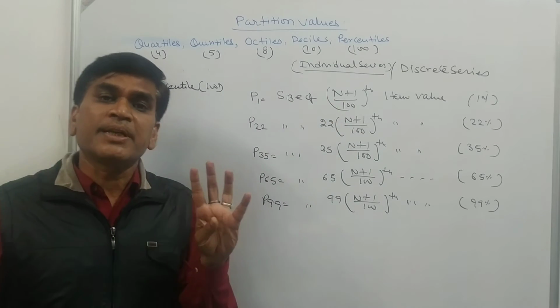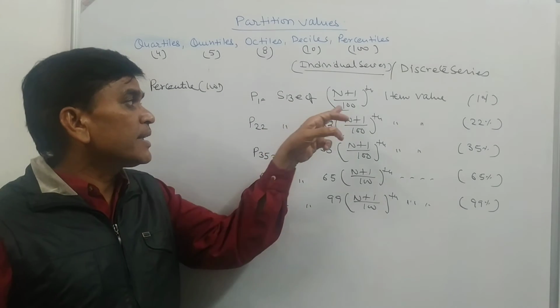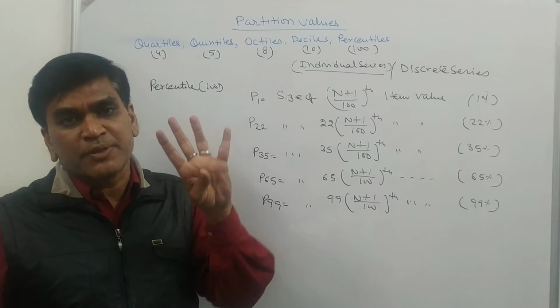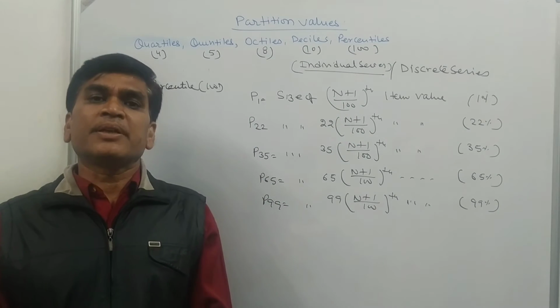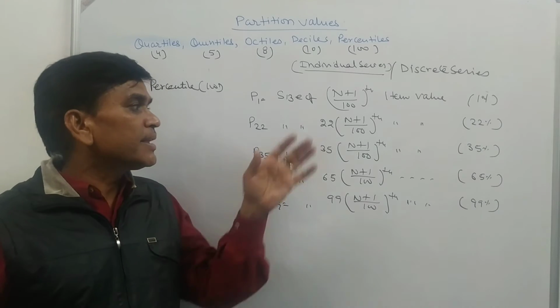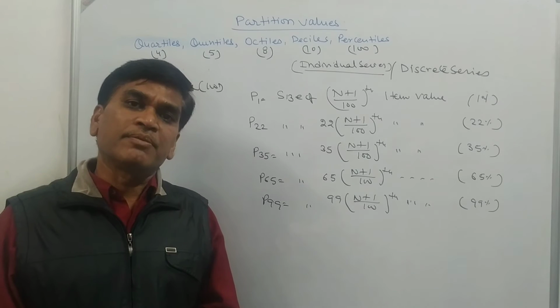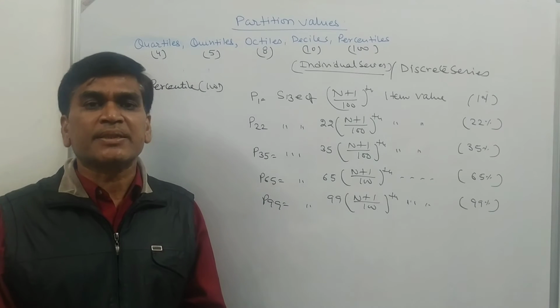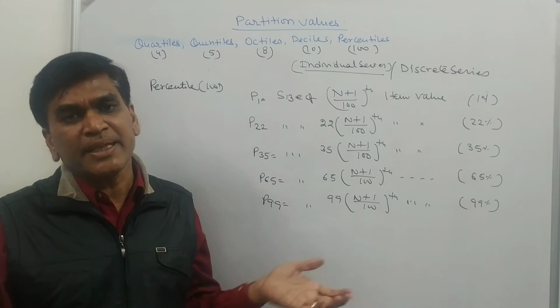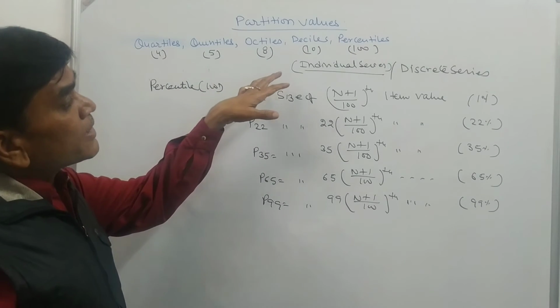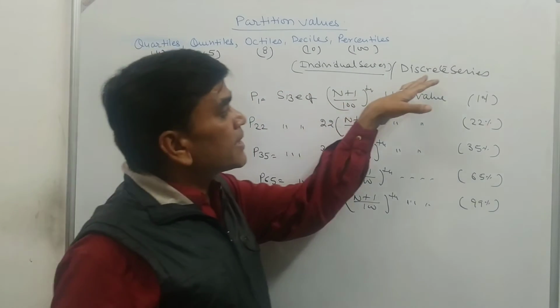If into 4 equal parts, then we divide by 4. If into 8 equal parts, then (n plus 1) divided by 8. If into 10 equal parts, then divided by 10, and 100 equal parts, then divided by 100. So the formula for the individual series and discrete series are the same.